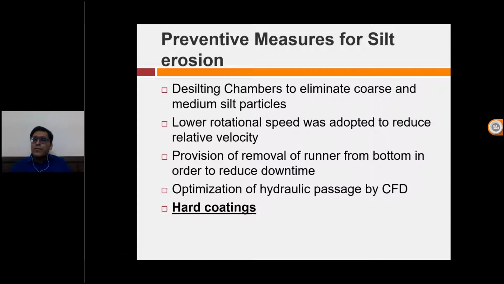So you have to give the provision for removal of runner from the bottom. And second last is optimization of hydraulic process by CFD. So before construction, they have already optimized using CFD, but even after all those things, it is not helping. So the last thing, or the last alternative, is hard coatings.